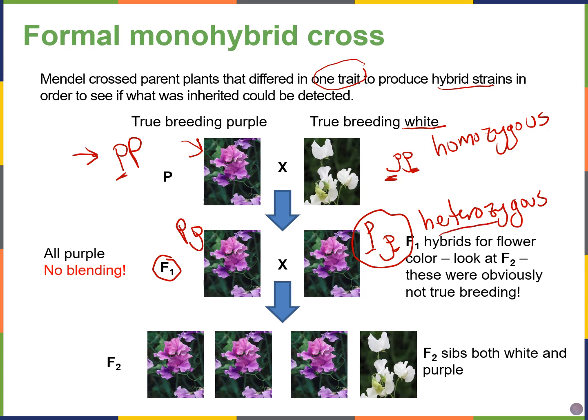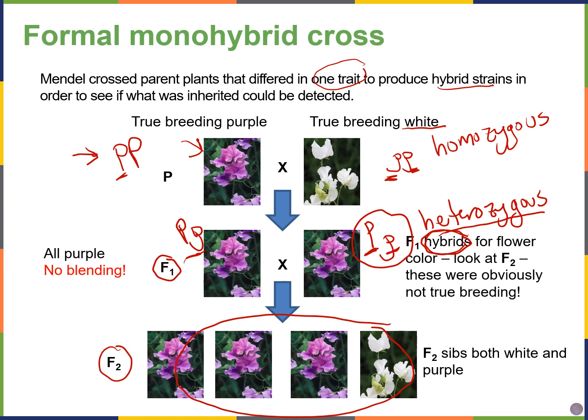Another term for heterozygous, sometimes you'll hear these are hybrid individuals, again, because you have a large or a big P, one allele, and the second allele is different. And then when they crossed two heterozygous individuals, or you could say two hybrid individuals, you get a different ratio of purple and white flowers in the F2 generation, the second filial generation.